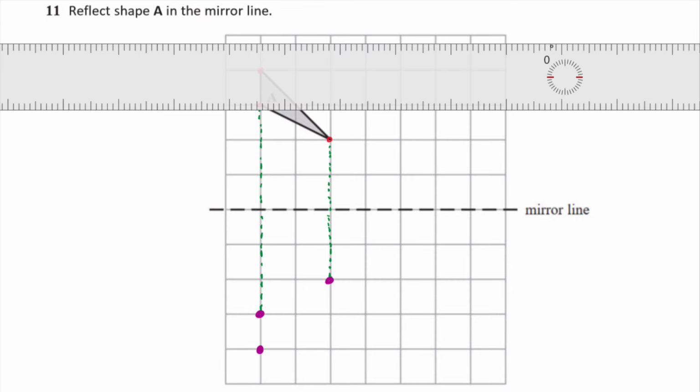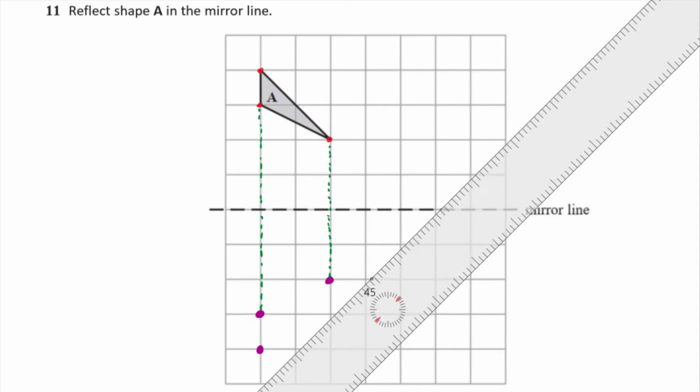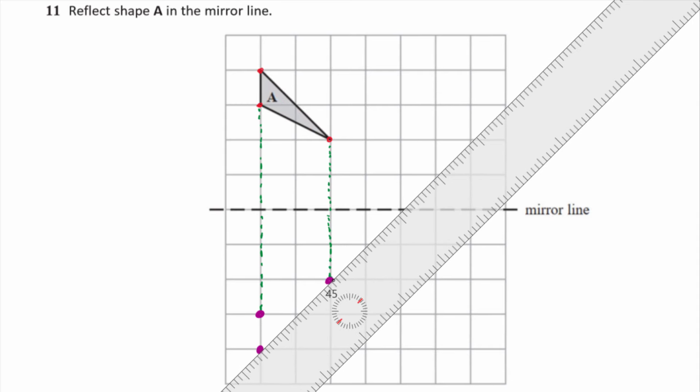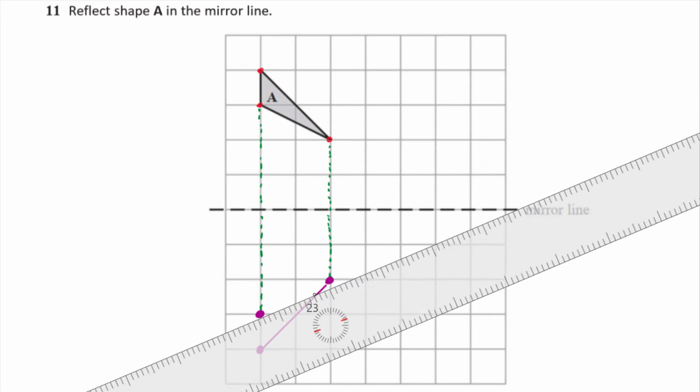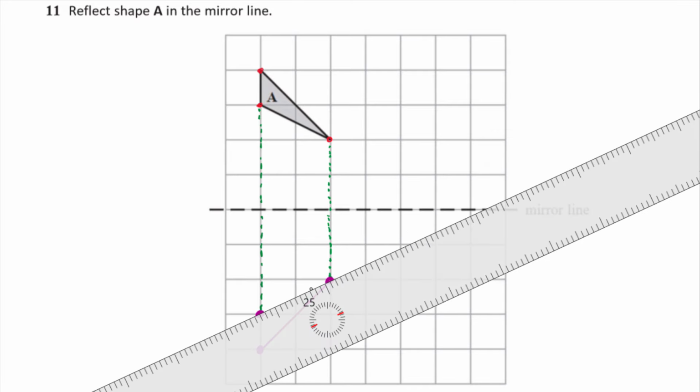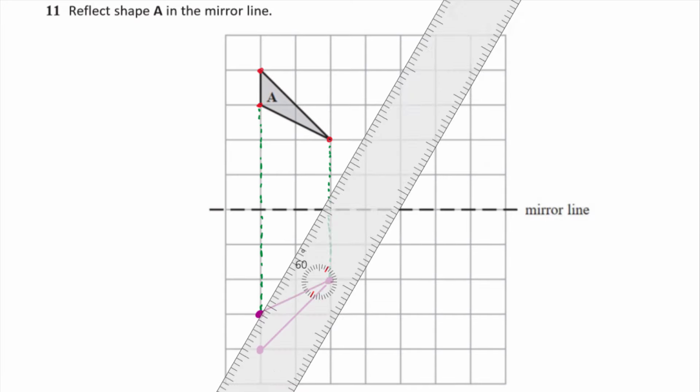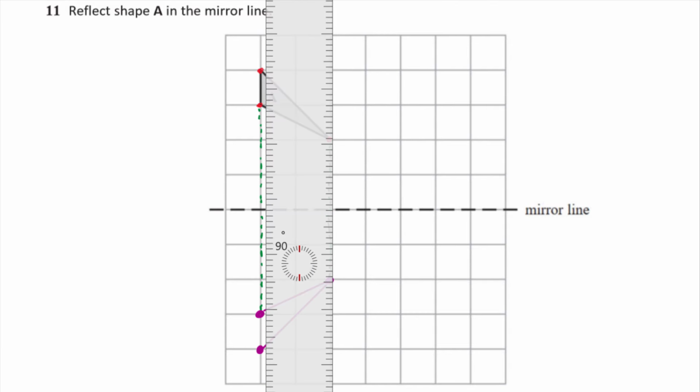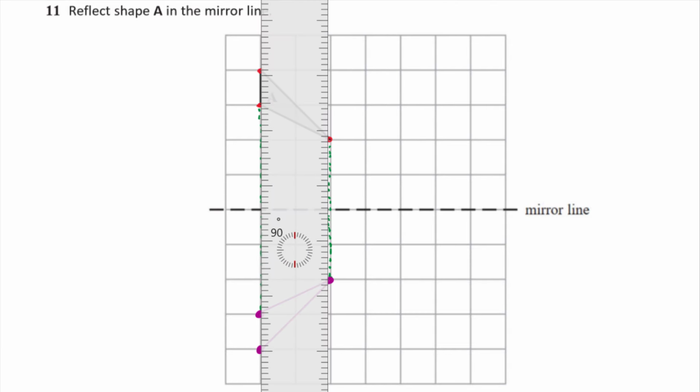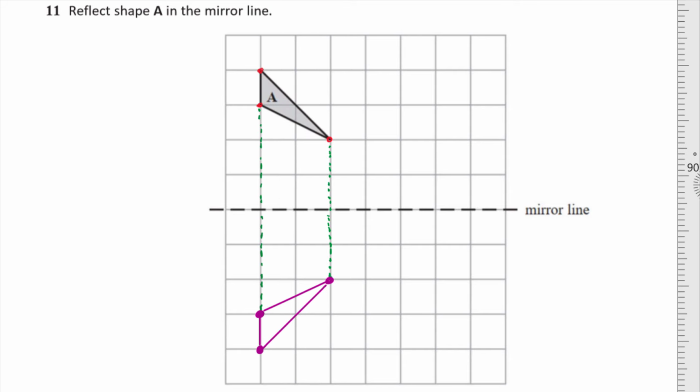Now, once you've reflected all the vertices, you can join them up with your ruler to create the actual lines of the shape. It's much easier to do that than trying to reflect the lines. If you try and reflect the lines, you're going to go wrong. We normally label images of things with the same letter, but with a little dash like that. So the image of A is A dashed. Okay, so I'm done.